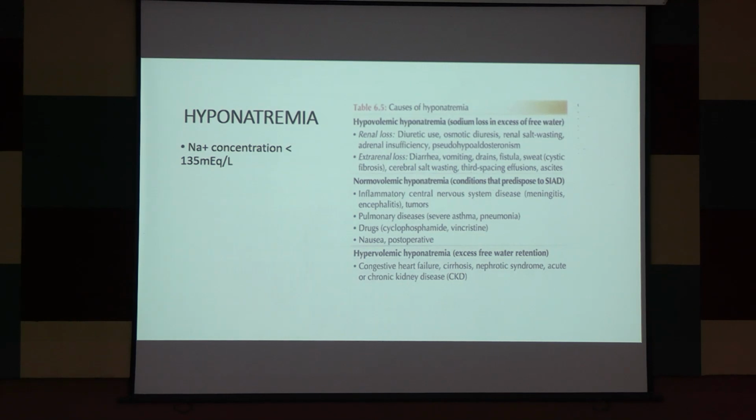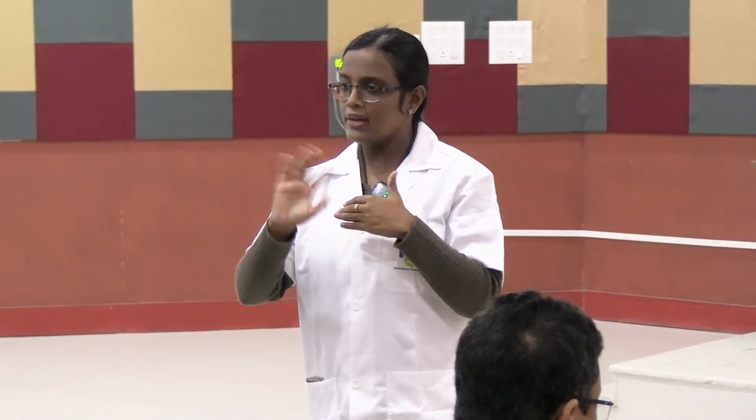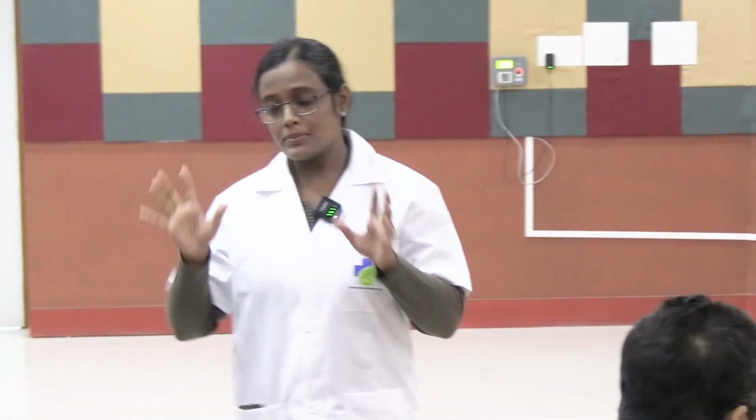Another point may be what? Everything is normal. I mean the volume part is normal, total water part is normal, but there is abnormality in the sodium. So hypovolemia, hypervolemia and normovolemia, these 3 episodes can occur.